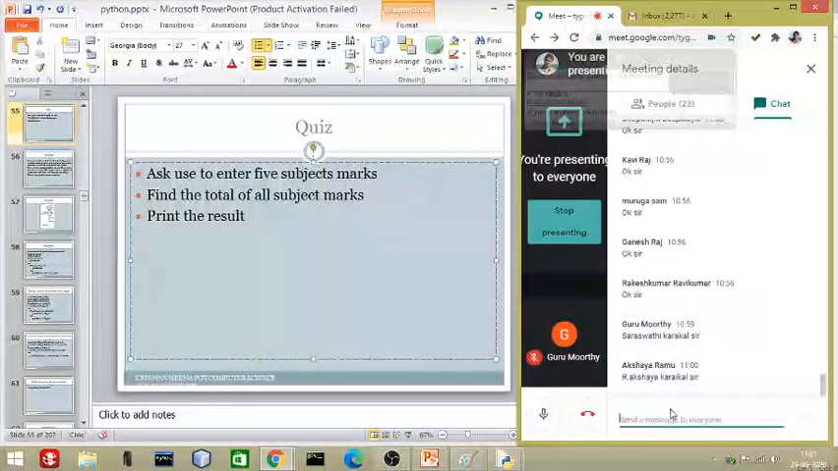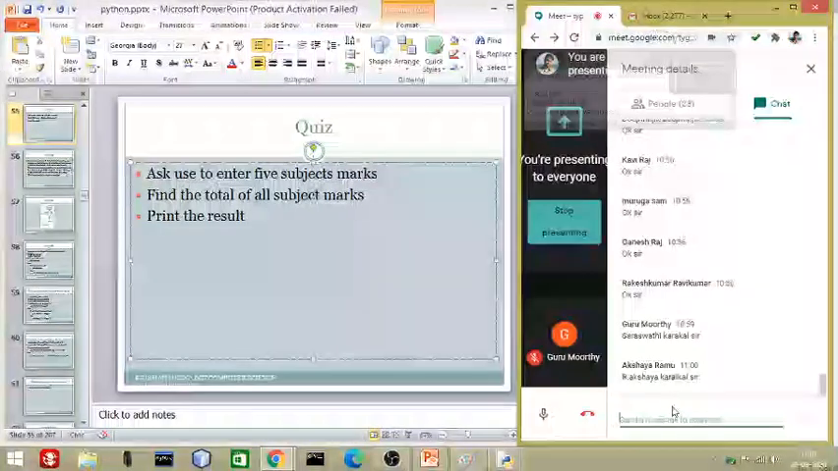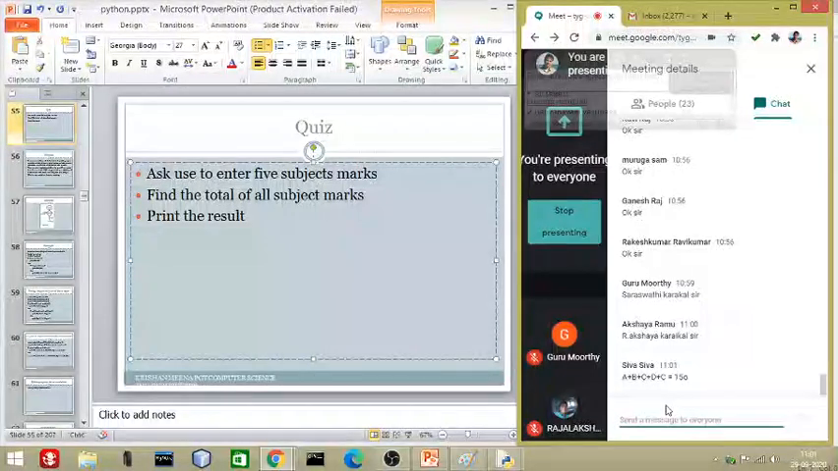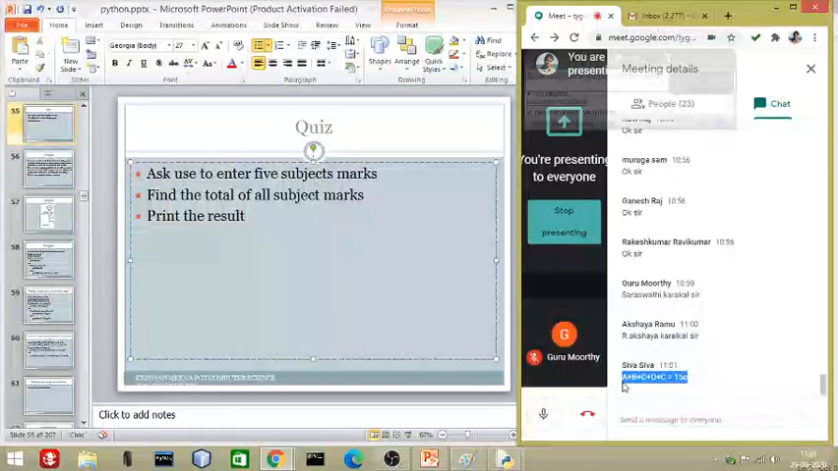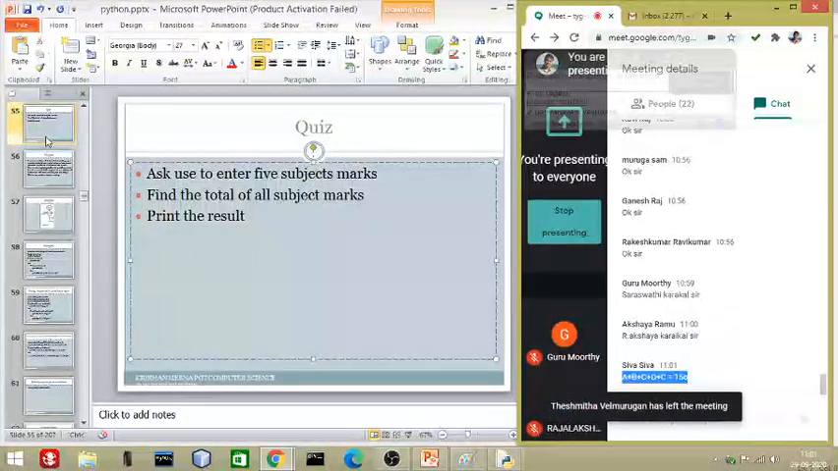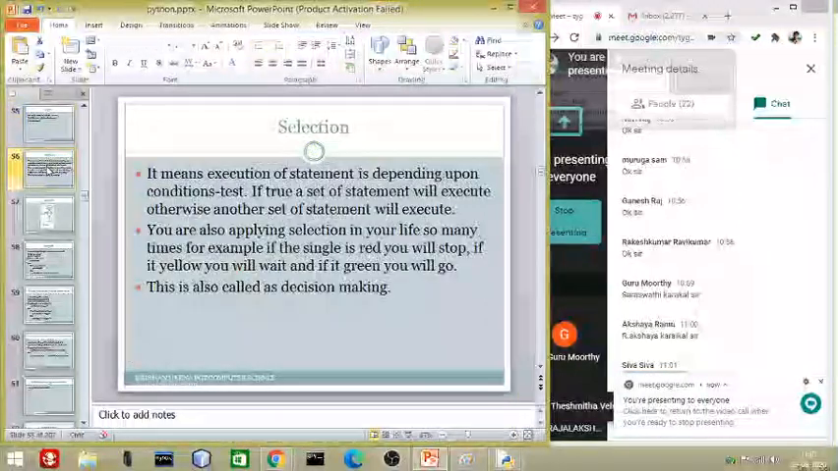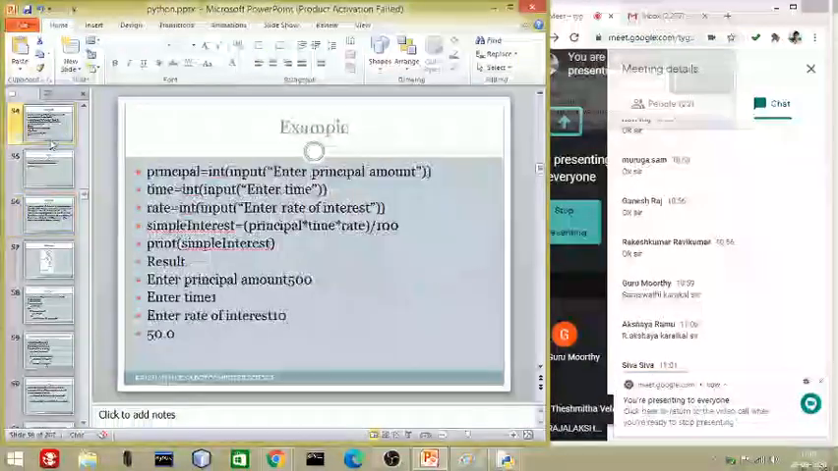Is there anybody who wants to share their coding? At least half the code also you can show. The remaining part I will complete. So Siva is writing A plus B plus C plus D is equal to 150. Sorry Siva, this is not the way of writing a program. The way to write a program is this. This is the way which we learned just now.